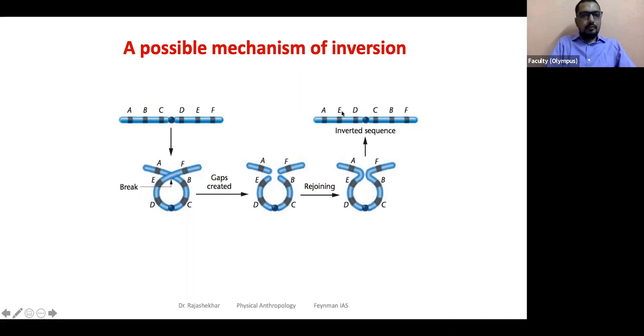So now you read backward, EDCB. Okay. So formation of a loop-like structure, break, and rejoining results in something that looks like this.